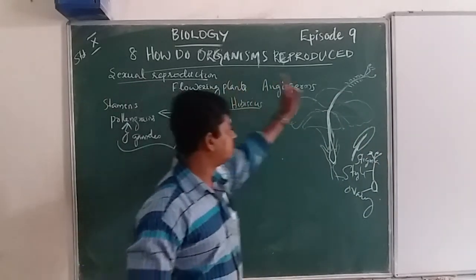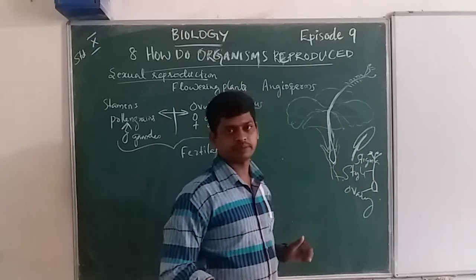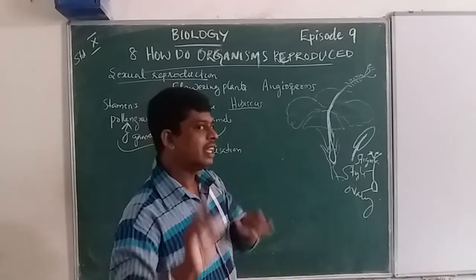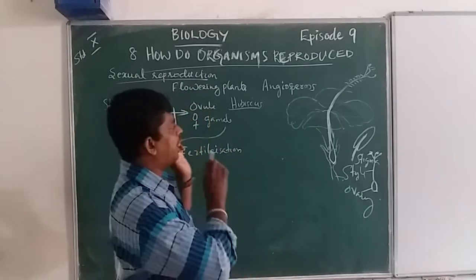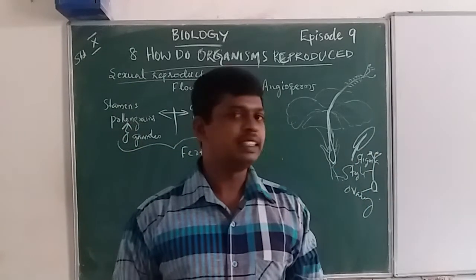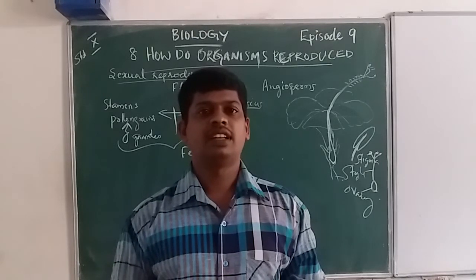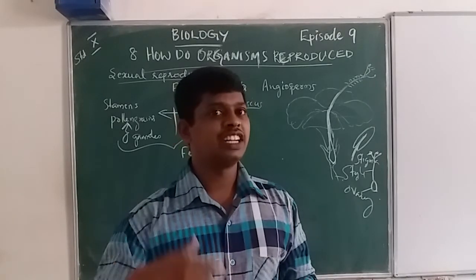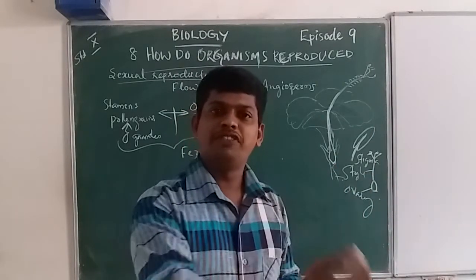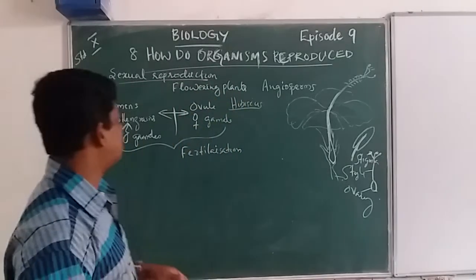That process, when pollen grains, the male reproductive gametes, are transmitted to the stigma of the flower, is called pollination.